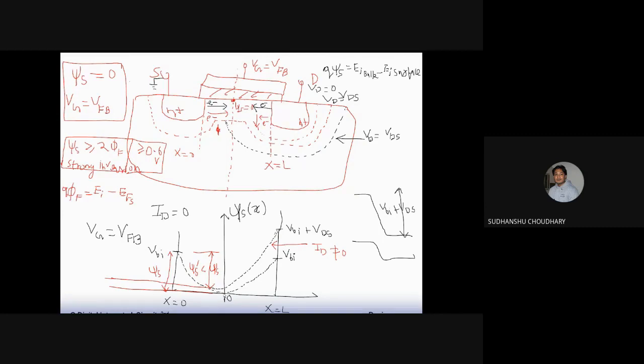Yeah, surface potential is increasing. Correct. Surface potential is 0 here, and it increases. So it remains at this point, I mean, it remains here this much only, surface potential. But at this point, it increases. Correct. Yeah, surface potential increases. Yes. Correct. Yeah, at this point, surface potential is more now. So the channel is more inverted, you can say, in this case.